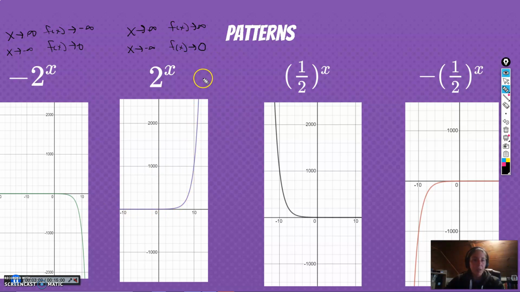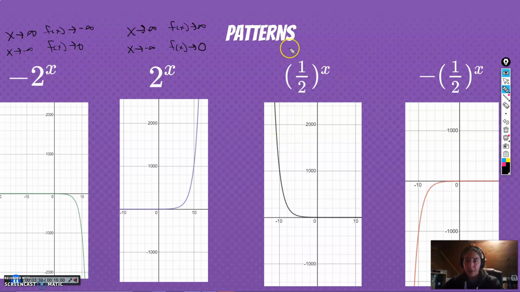Okay, interesting. What's the only difference between these two functions? This one has a negative, and this one does not. Notice they're also mirror images of each other over the x-axis, right? This one goes up, this one goes down. Goes to negative infinity, goes to positive infinity. Interesting. Okay, what if I throw a fraction in the mix?